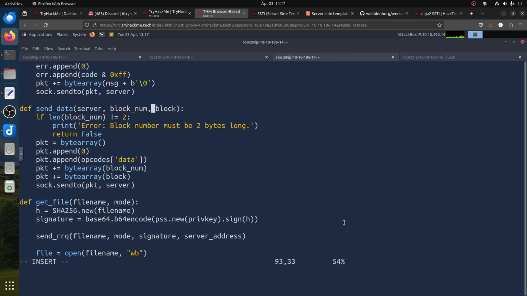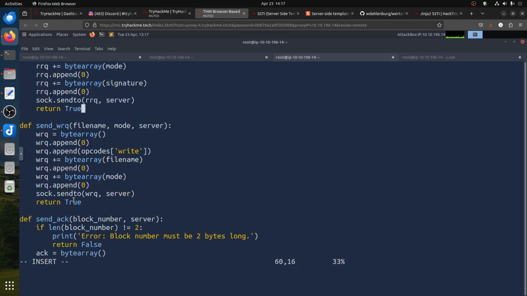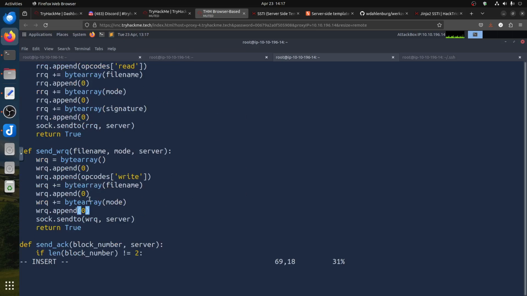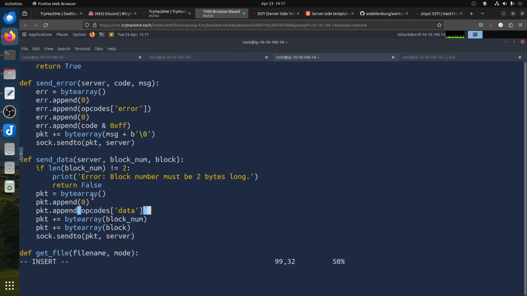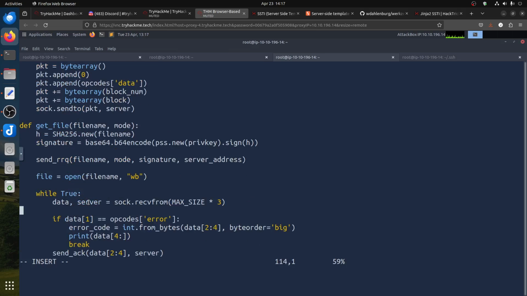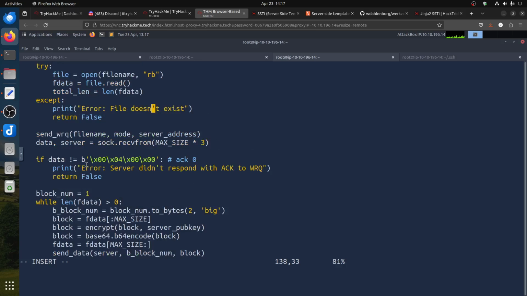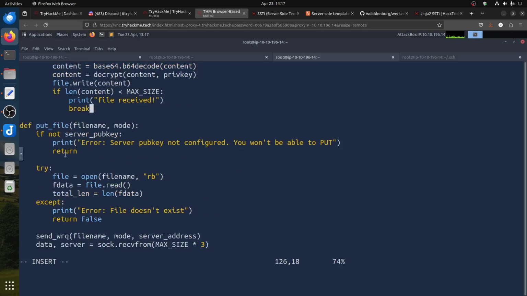Now let me go to the function where we can tell the directory: define send_data, server, print error, get_file, put_file. Where is the put_file stuff? Where do we start saving the file? Print the server public key, try put_file name, f.data.read. This is where you start sending it.